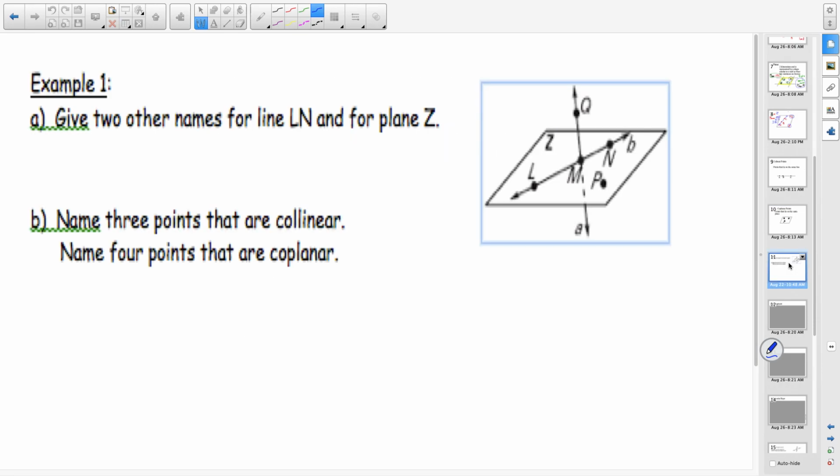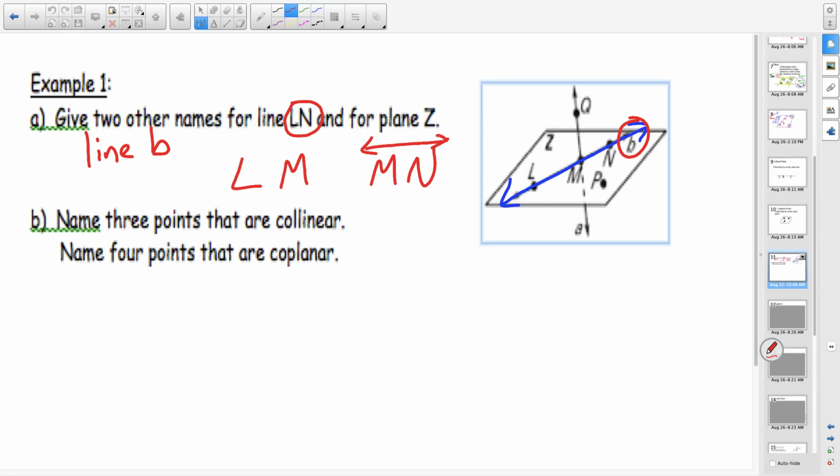Take a look at your example. Example 1 says, give 2 other names for line LN. So here's line LN. First, that line LN has a specific name to it. You're looking for that little lowercase letter towards the end of your line. So we can call it line B. Secondly, you can name it by picking any 2 points on it. Well, they picked points L and N originally, so we'll do L and M. You could do M and N. Any of those will work. So you write your 2 points down and make your little line on top of it.